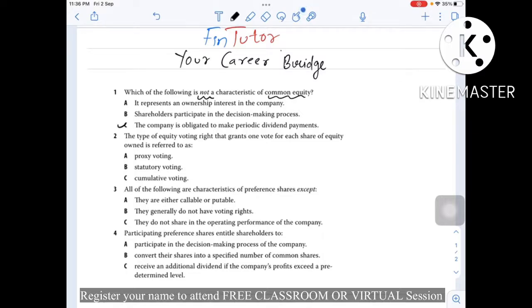Option C says the company is obligated to make periodic dividend payments. This is not correct. When a company is issuing an equity instrument, the company is under no obligation to pay periodic dividend payments. Only when a company issues debt is it obligated to pay interest until the debt is retired. So option C is not a feature of common equity. That's why option C is the correct choice over here.